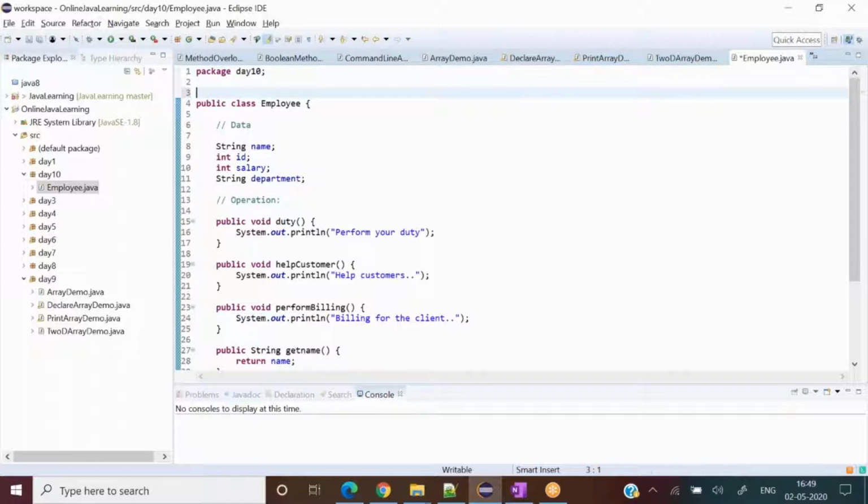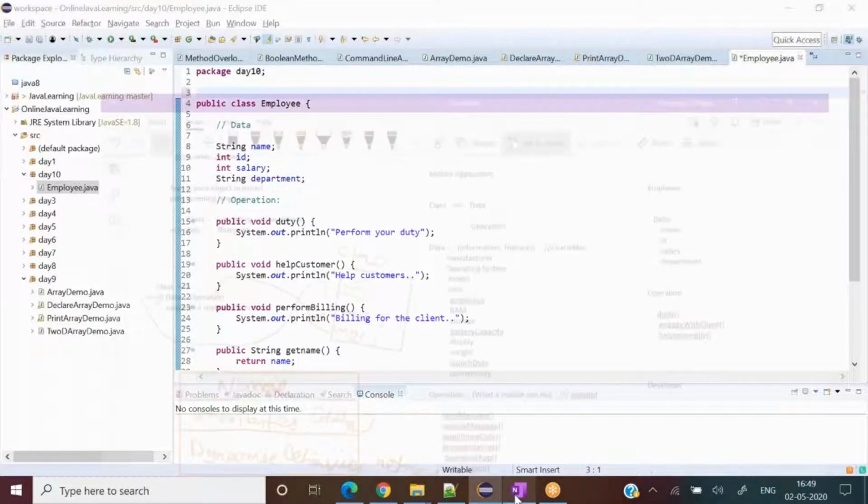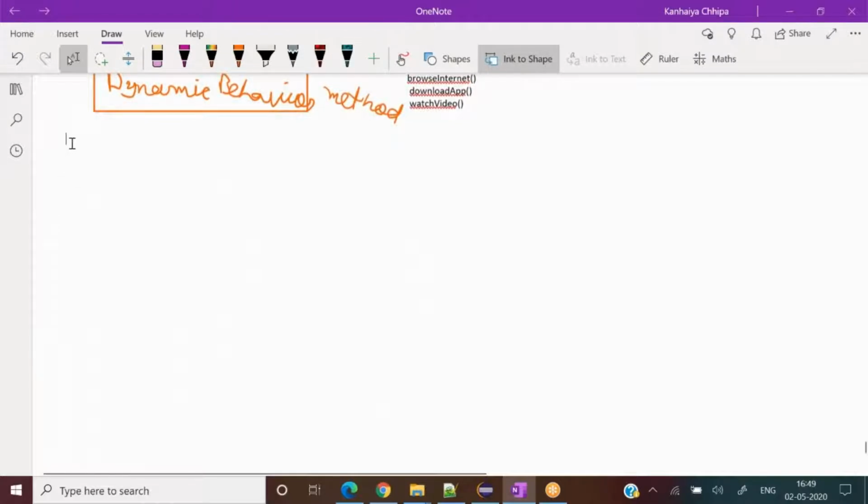Now I am going to discuss the other thing. That other important thing, the second thing, the most important: create an instance of a class. Okay, so how to create an instance of a class? Now we will discuss that.